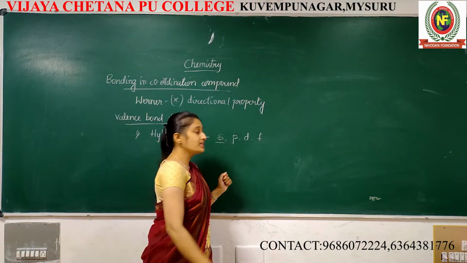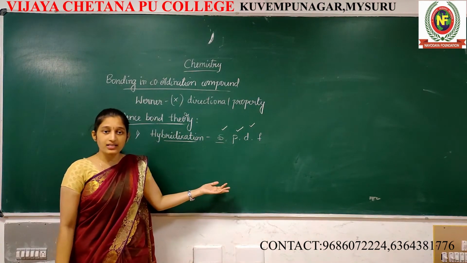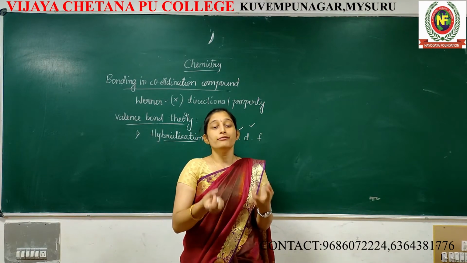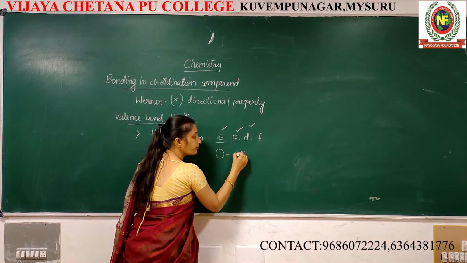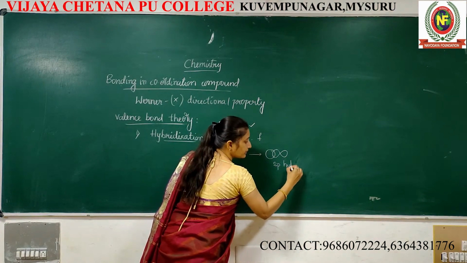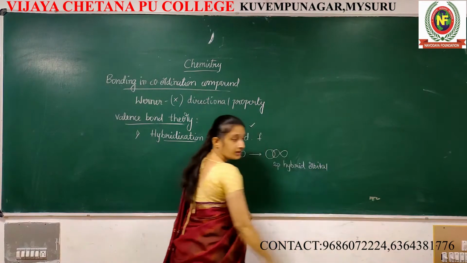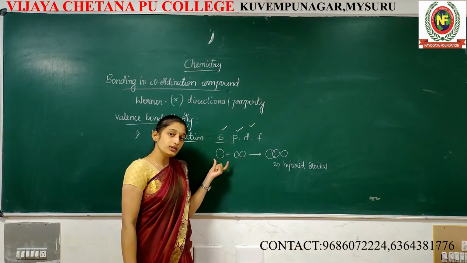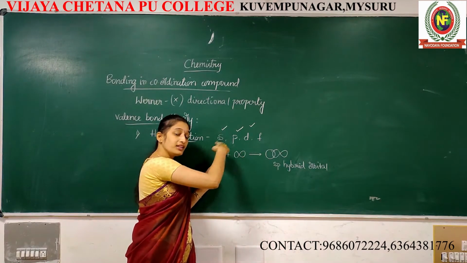Why are we mixing? s has different energy, p different energy, d different energy. Once I mix s, p or d, we get the resultant. For example, I mix s with p and I get sp hybrid orbital. s means spherical, p means dumbbell, with different energy and different shape.